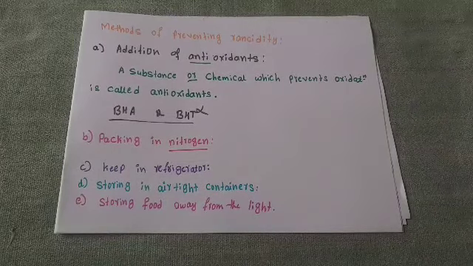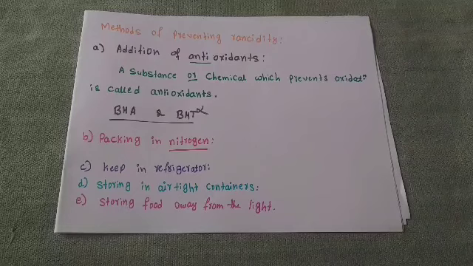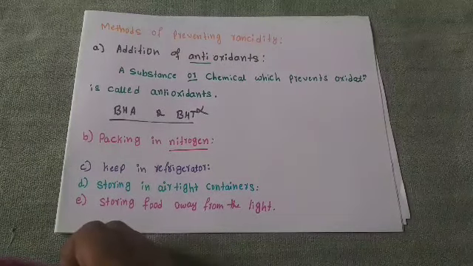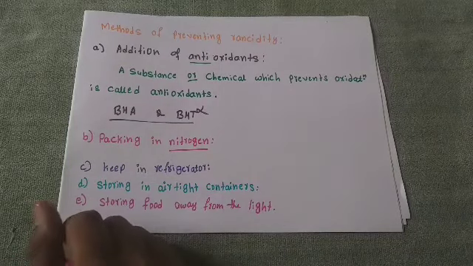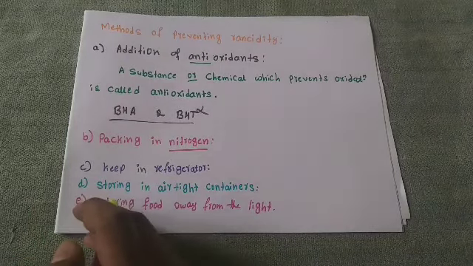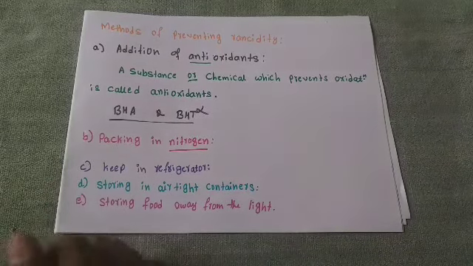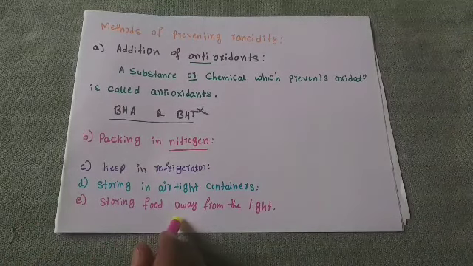Then the next prevention method is storing food away from light. Just imagine, when you store your food near light, after some time, because of the absorption of that light, your food produces an unpleasant smell, or the food is spoiled. Because of that, you should store your food away from the light.